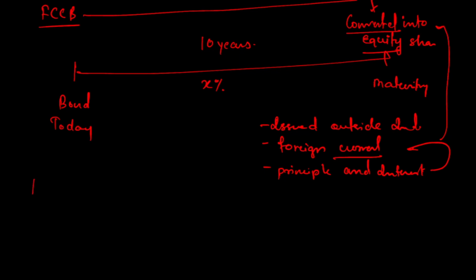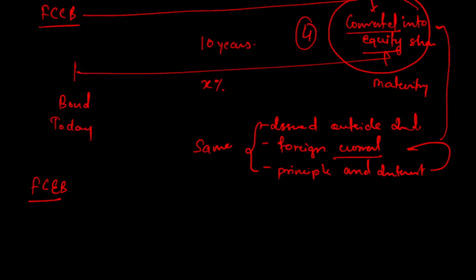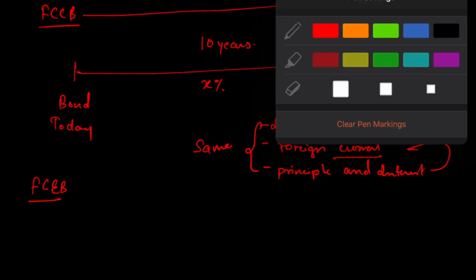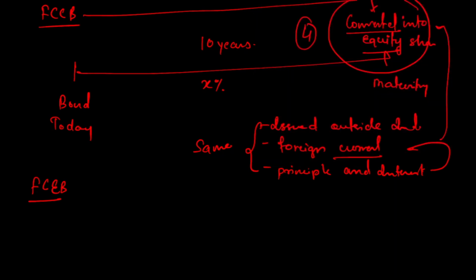But when it comes to foreign currency exchangeable bonds, these three parameters remain the same, but this fourth parameter would change. So what would happen to this?